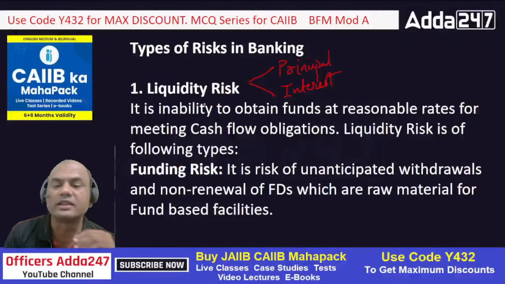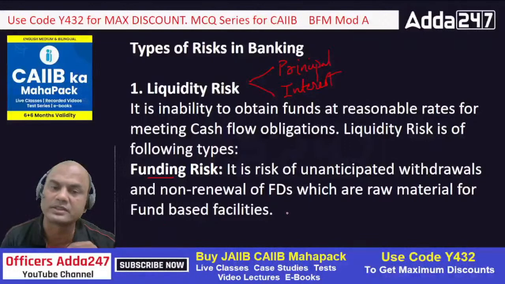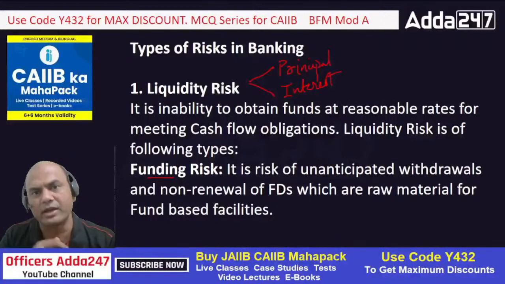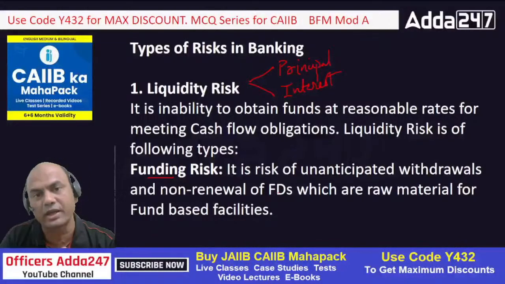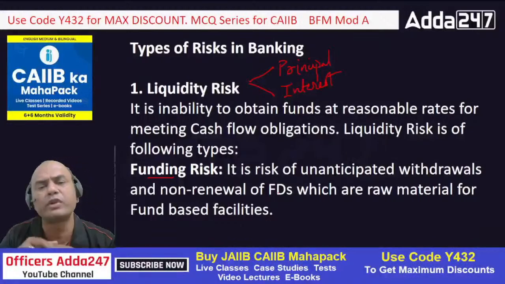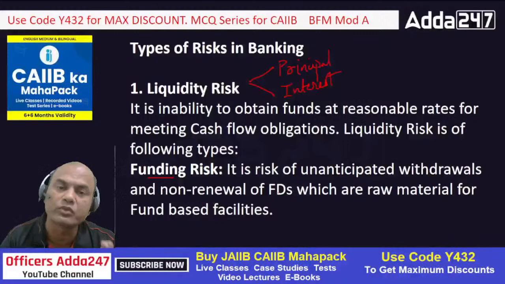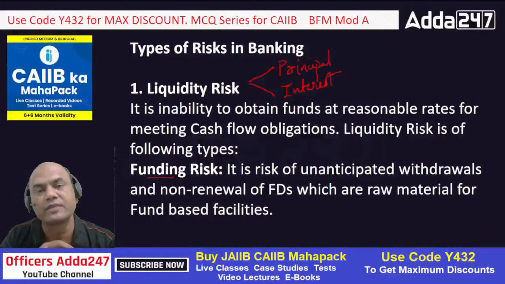This liquidity risk is of the following types. Number 1, funding risk. Funding means what? It is unanticipated withdrawals and non-renewal of FDs, which are raw material for the fund-based facilities, right? Means if my bank is having FDs and nobody is ready to renew that FD with my bank, then what happens? Savings account. People are withdrawing from my savings and current accounts. Then what happens? I won't have money to fund the loans, isn't it? So that is the problem. That is known as the funding risk.